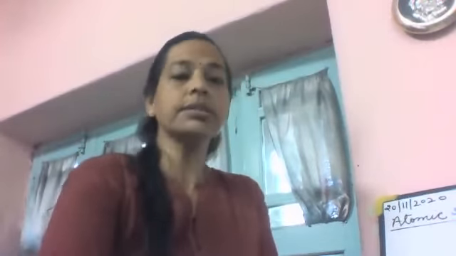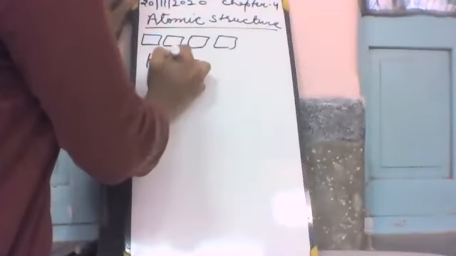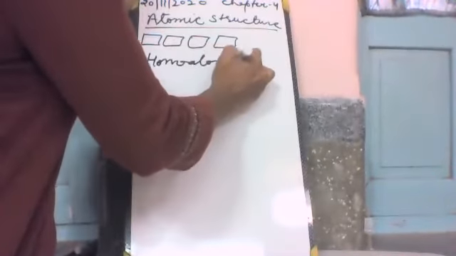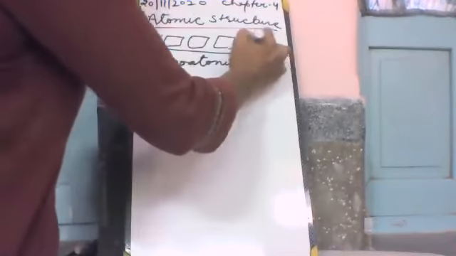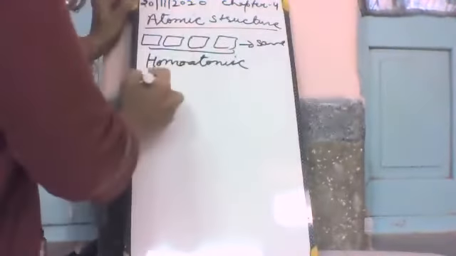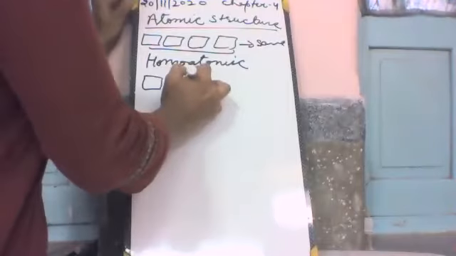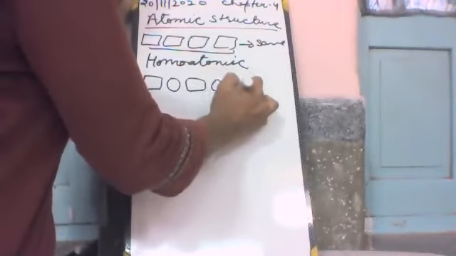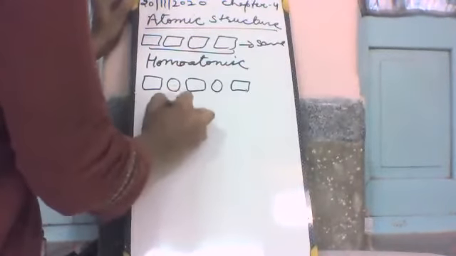If the same kind of atoms join together, see what happens here. If all are the same bricks, then it is homogeneous, known as homoatomic. All the substances are the same. If substances are different from one another, then it is known as heteroatomic.